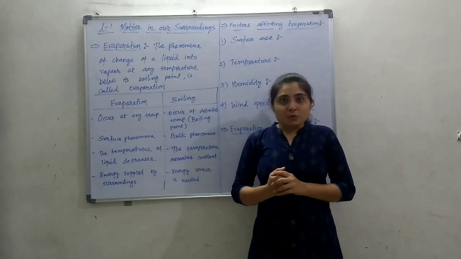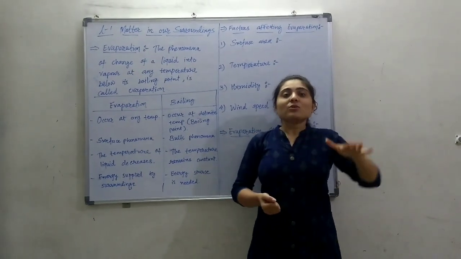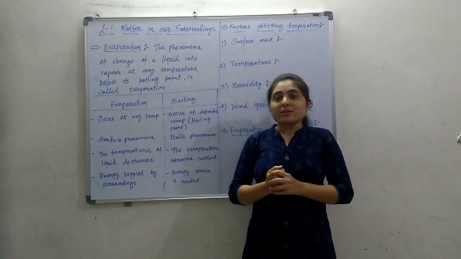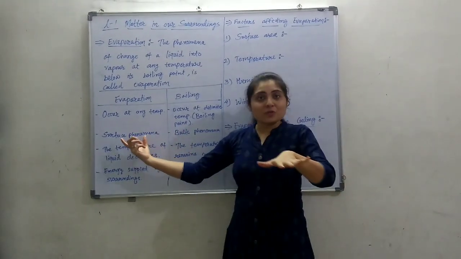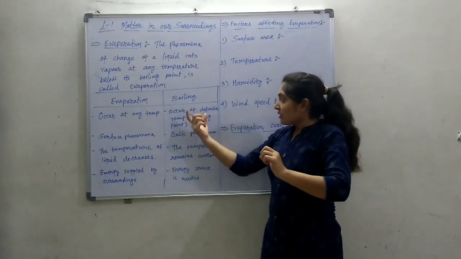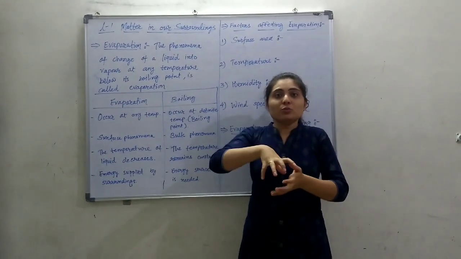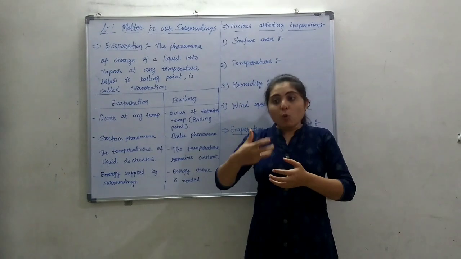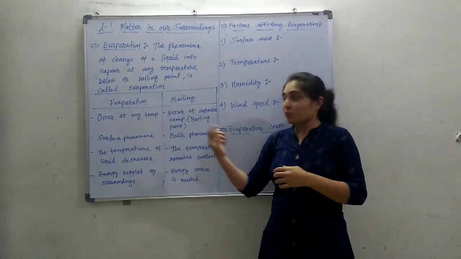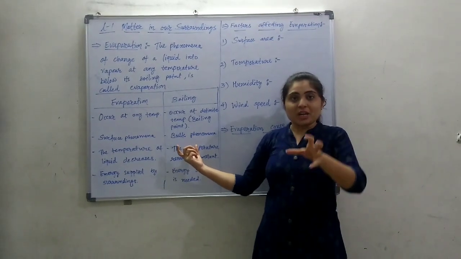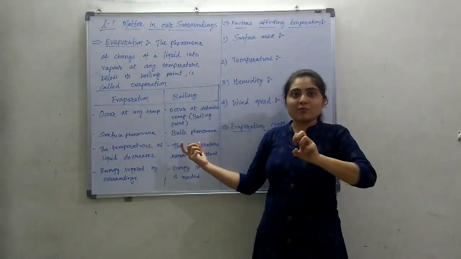Evaporation is a surface phenomenon. Only the particles on the surface are evaporating into the atmosphere. So it is a surface phenomenon. But in boiling, the whole volume of liquid boils and converts into vapor form. So it is a bulk phenomenon. Bulk means the whole entire volume.